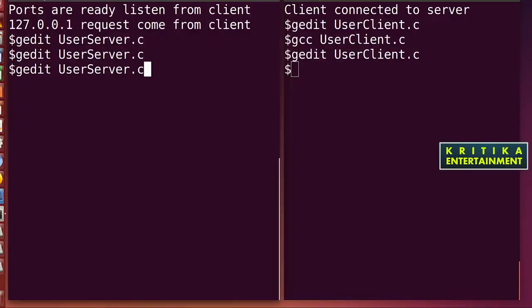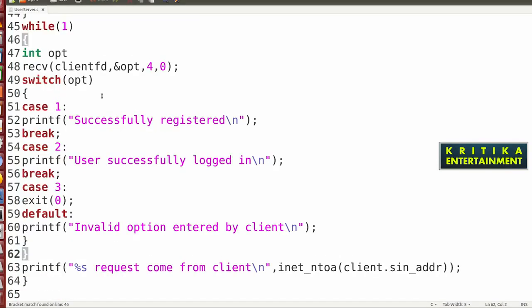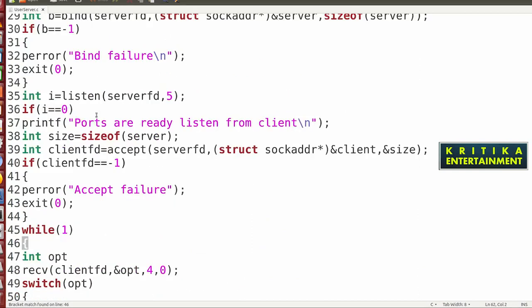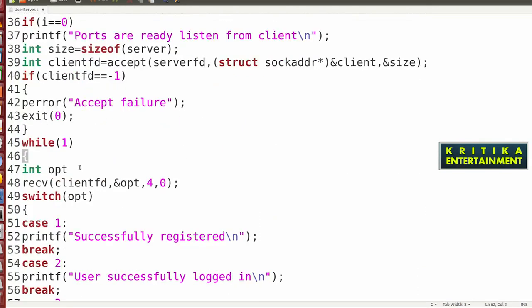Then I'll compile. So client fd, ampersand opt, 0 recv. Why is it displaying an error? Oh, the semicolon is not there.